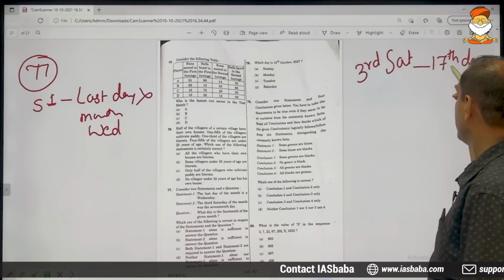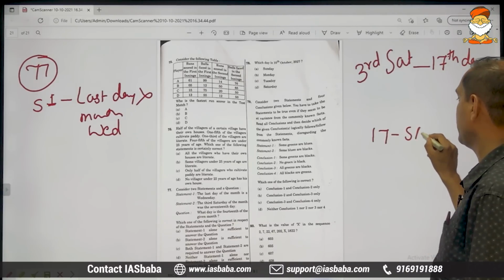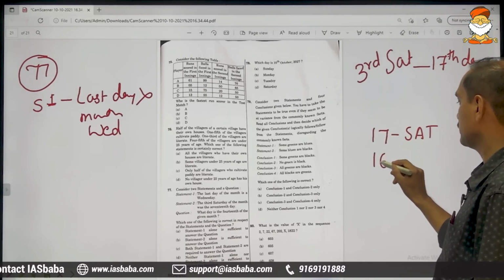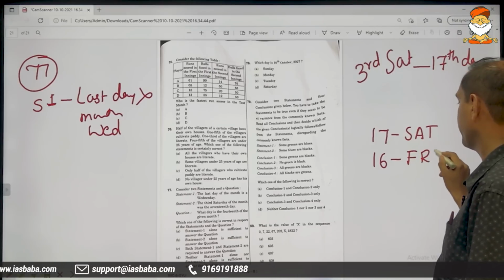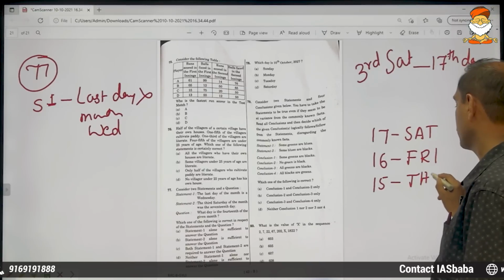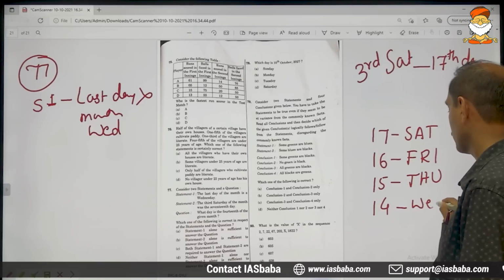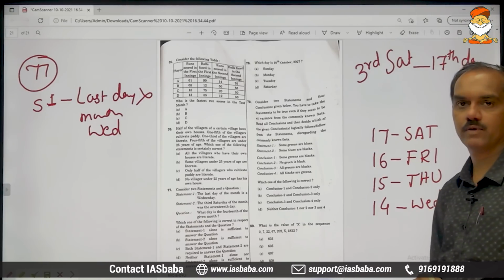So third Saturday is 17th, meaning 17th is Saturday. 16th will automatically be Friday. 15th is Thursday. 14th is Wednesday. So the answer is Wednesday.